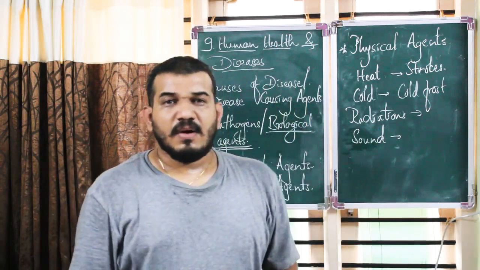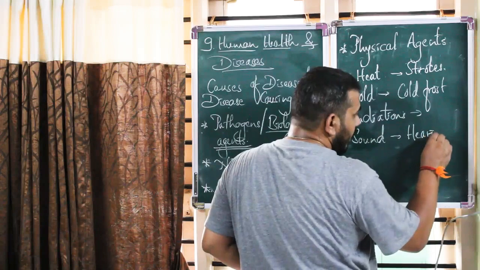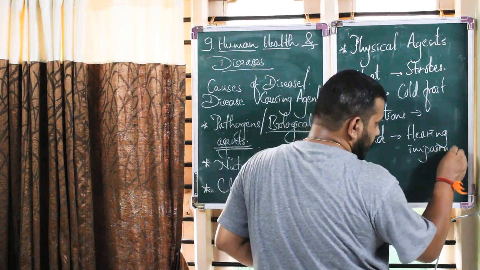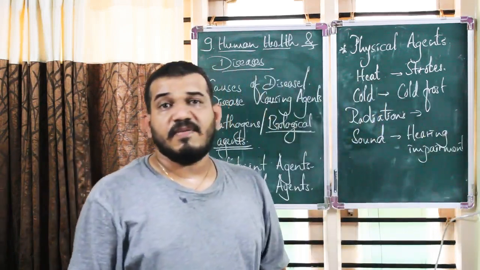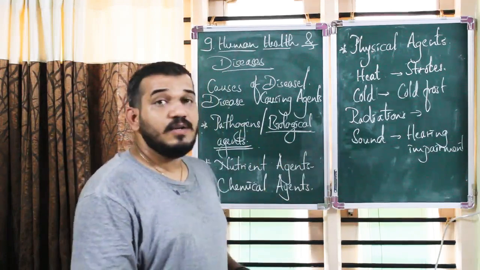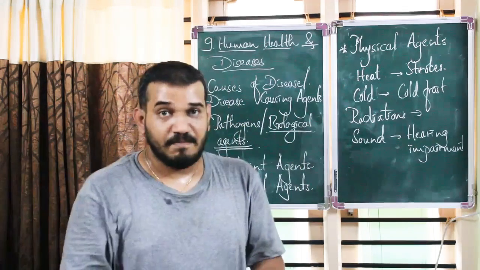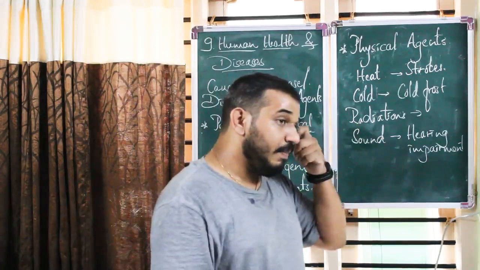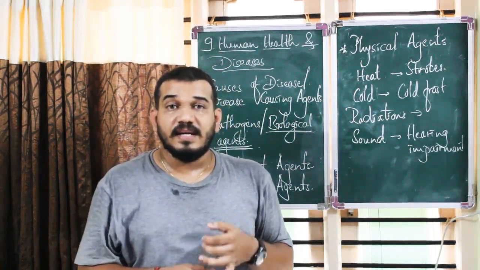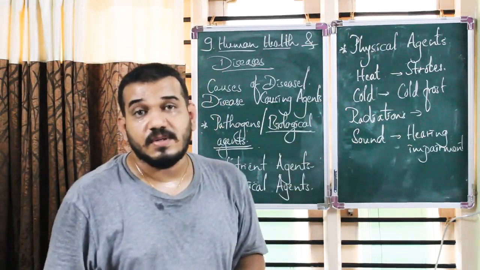Sound. Now loud sound can cause hearing impairment. People working in factories, if they are exposed to excessive noise continuously, or if you are using your headphones at high decibels with a loud noise continuously, it may cause two things. One is hearing impairment. The second is that it may also give rise to some bacterial growth inside the ear or some kind of infection as well. So here these physical agents can also cause diseases.